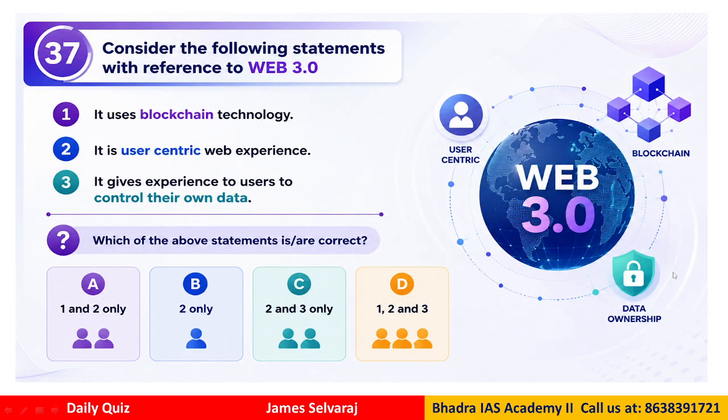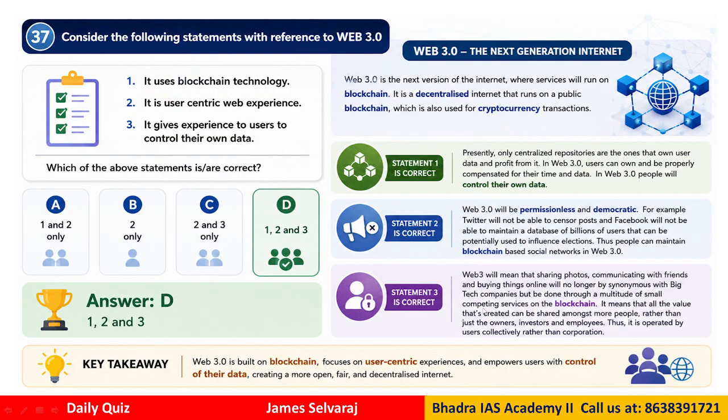Question number 37. Consider the following statements with reference to Web 3.0. This is from the science and tech point of view. One, it uses blockchain technology. Two, it is a user-centric web experience. Three, it gives users the experience of controlling their own data. Which of the following statements are correct? 1 and 2 only, 2 only, 2 and 3 only, 1, 2 and 3. If you look at the answer here, the correct answer is D, 1, 2 and 3. That means all of them are correct.